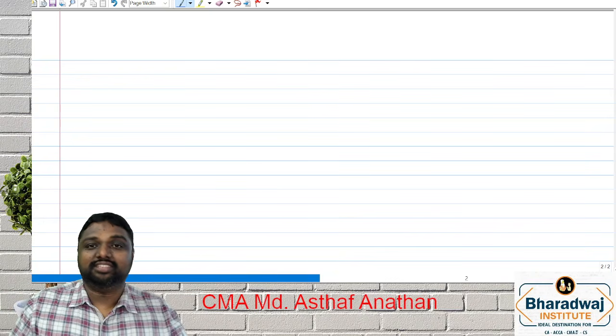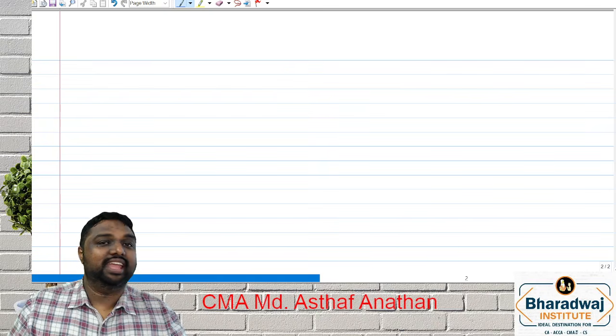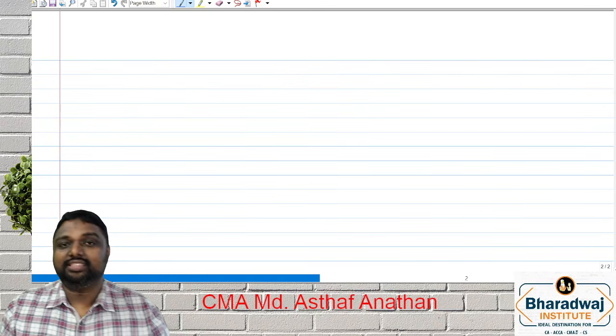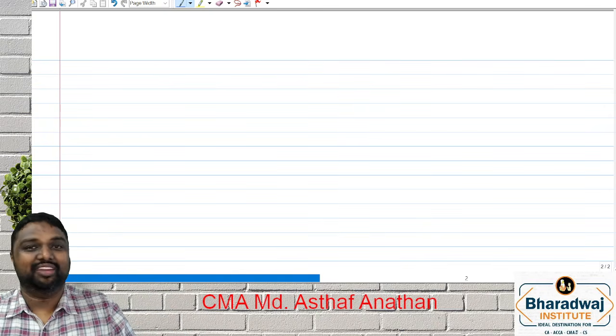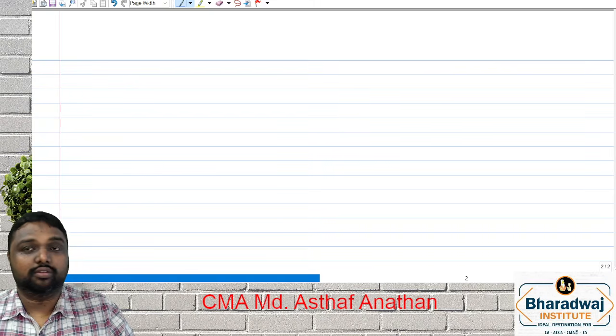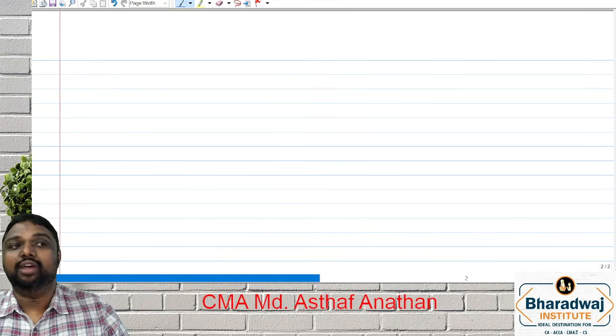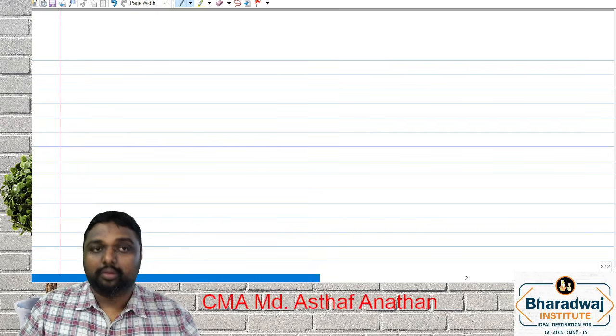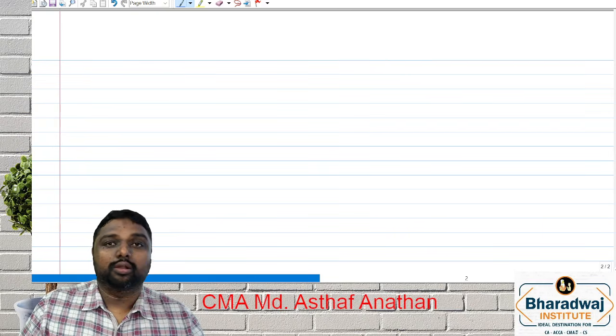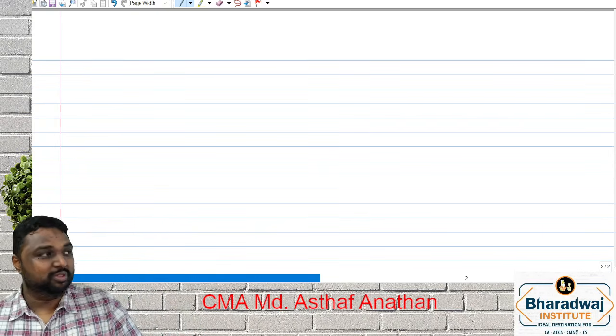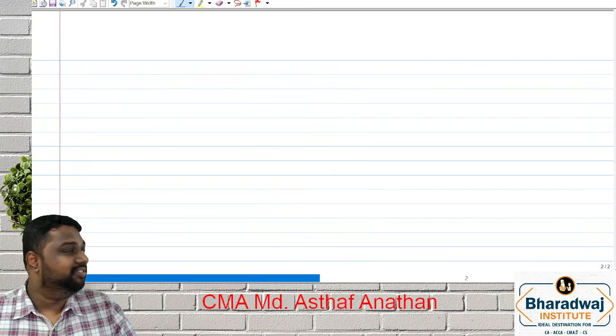Then we discussed the very important CAS 6. Hope all of you have revised. We discussed the meaning, how to value the material received, how to value raw material consumed, and components and sub-assemblies consumed. All these wonderful definitions we discussed.